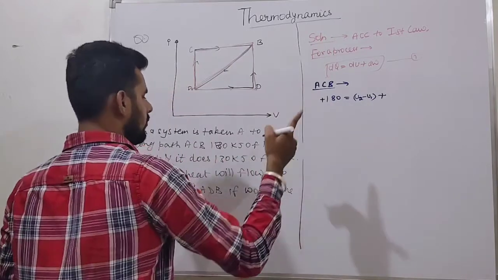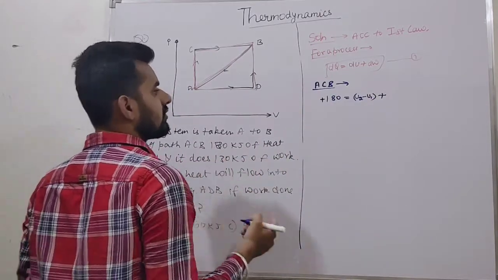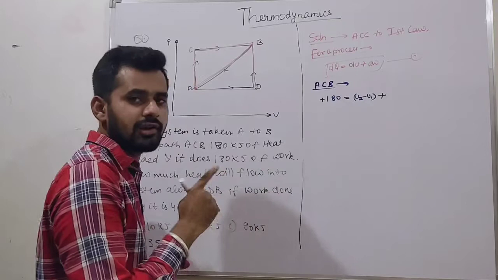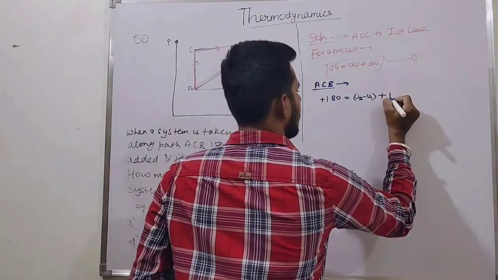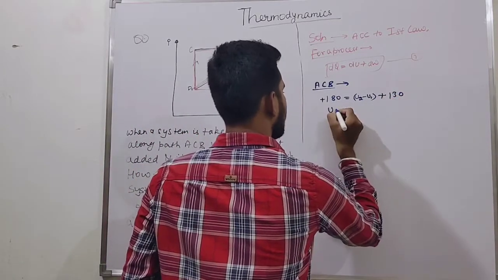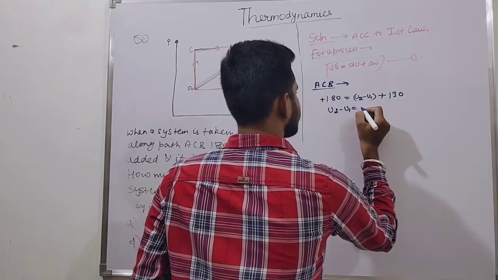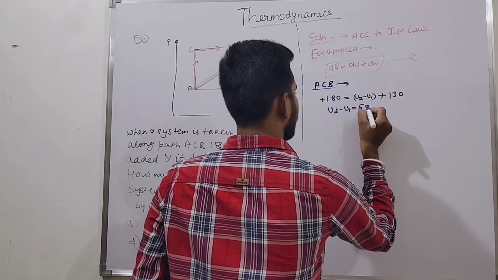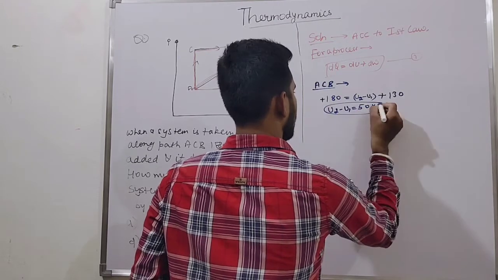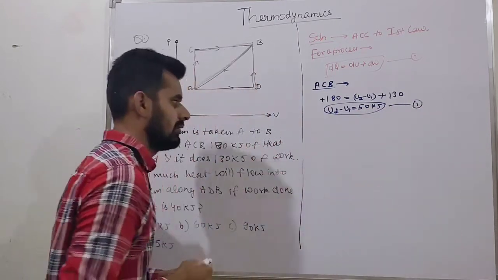Now what is dW? It is positive 130 kilojoule because it is work done by the system. Then we get the value of U2 minus U1 as 50 kilojoule. This is equation 1.